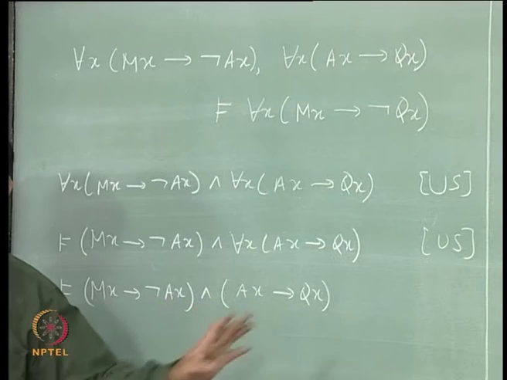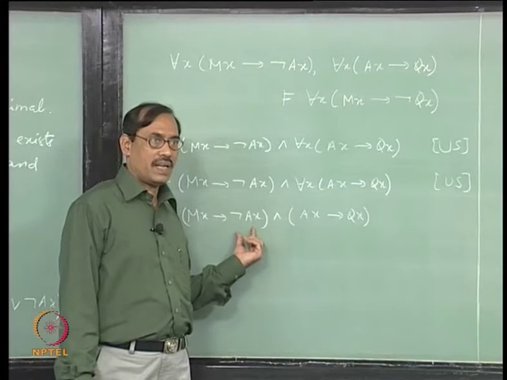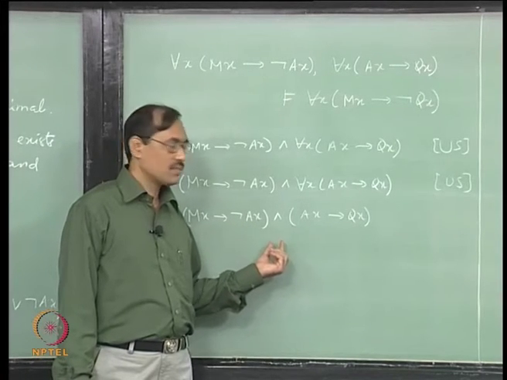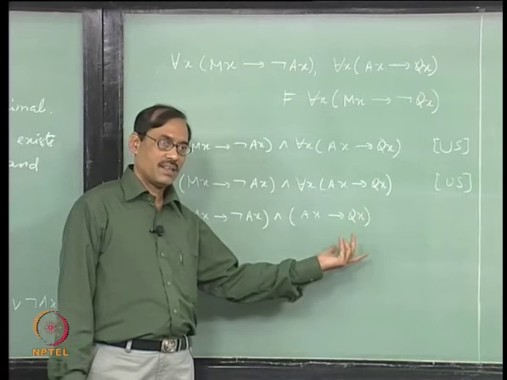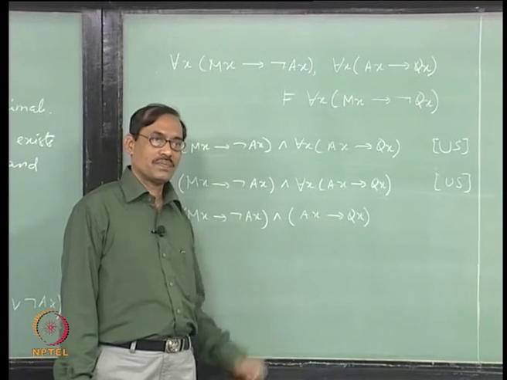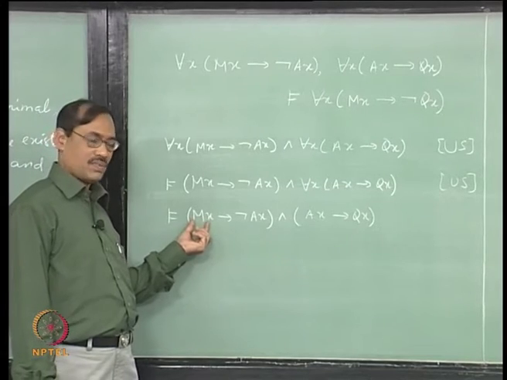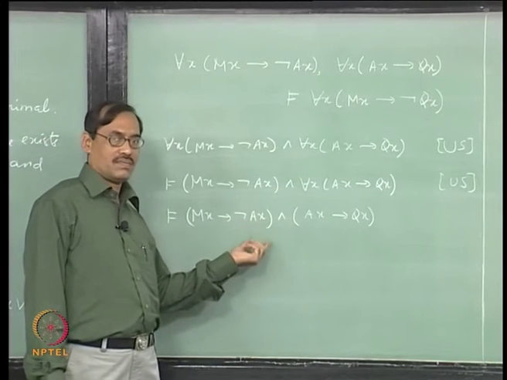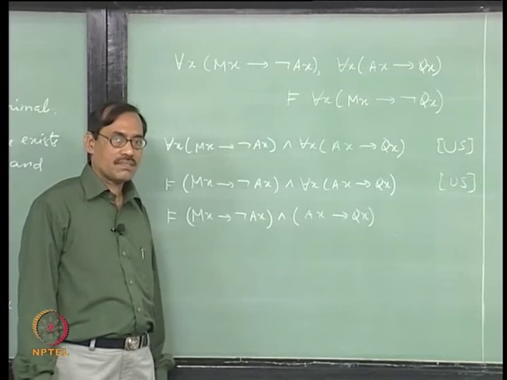So, this will be vacuously satisfied, right, because not A is true. So, A is false, once A is false, Q a will be true or false, it does not matter, the whole sentence will be true. Then in that case I end with M a true and not A true, these are the two things, Q can be anything, right.